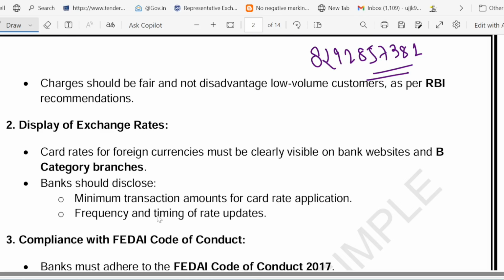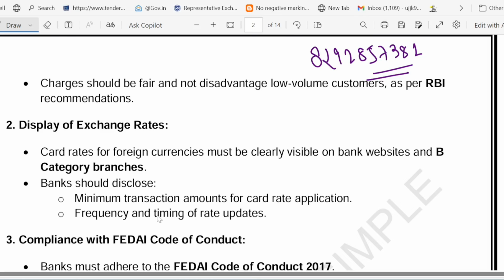Now, have you ever wondered how banks handle foreign exchange transactions? Have you ever wondered? Tell me. Just like any business, there are rules to keep things fair and transparent. FEDAI, the Foreign Exchange Dealers Association of India, sets these guidelines for banks dealing in forex. So let's break them down.